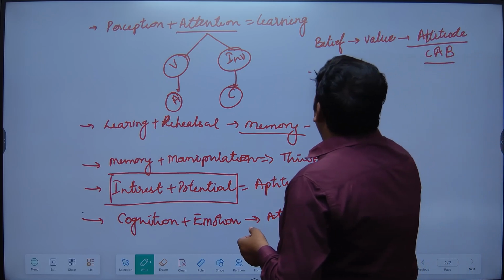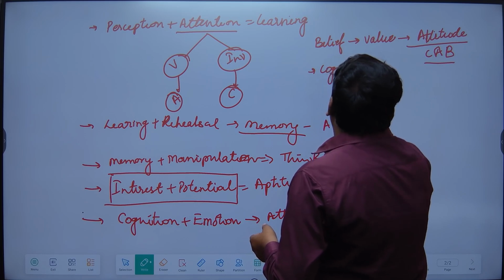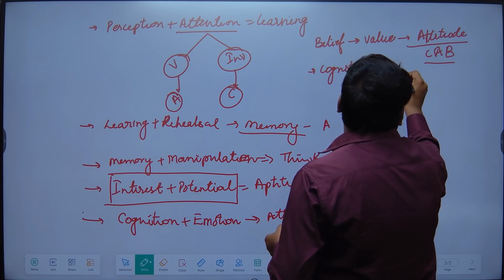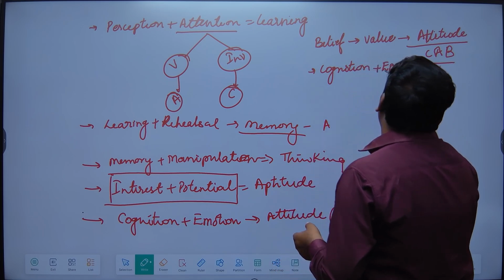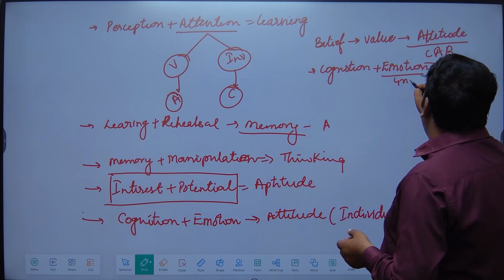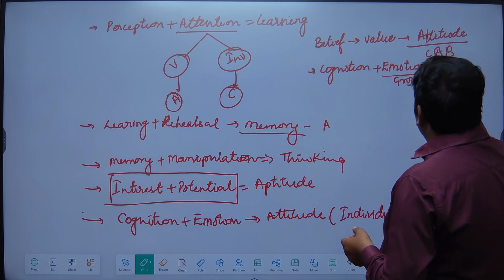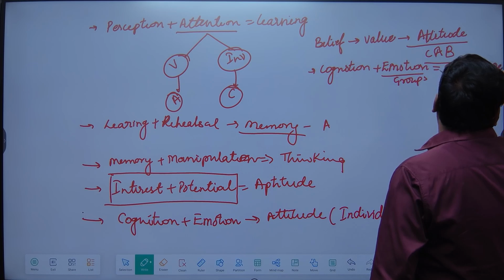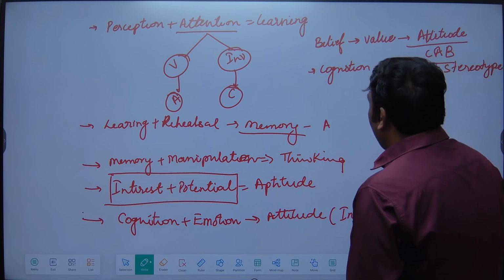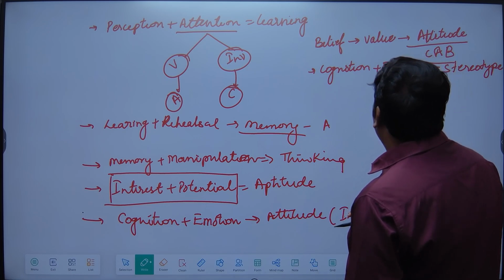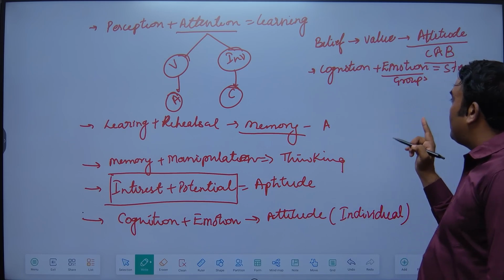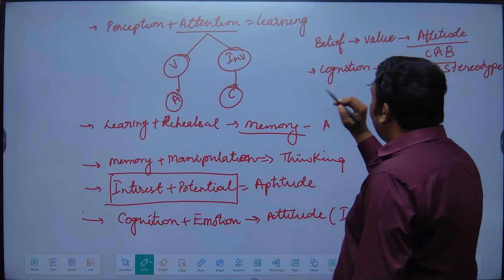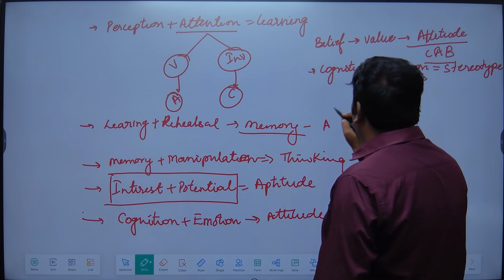In case of cognition plus emotion related to a group, and mainly negative emotions, what will that create for the groups? In case it is a group, that will create what? Stereotype. So stereotype basically develops with the help of what? Cognition plus negative emotions. So stereotype is basically, अब देखो connect करना है. Our ultimate purpose is to connect.